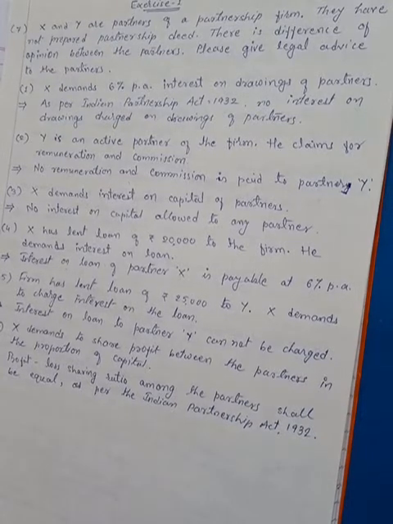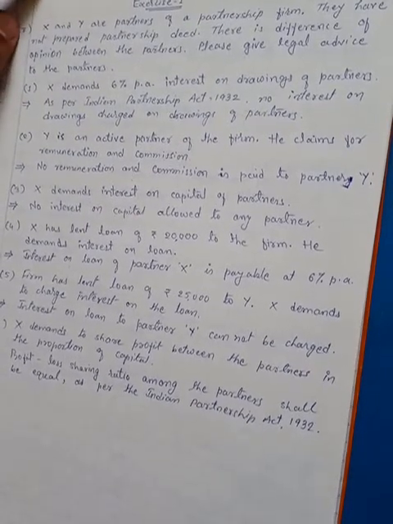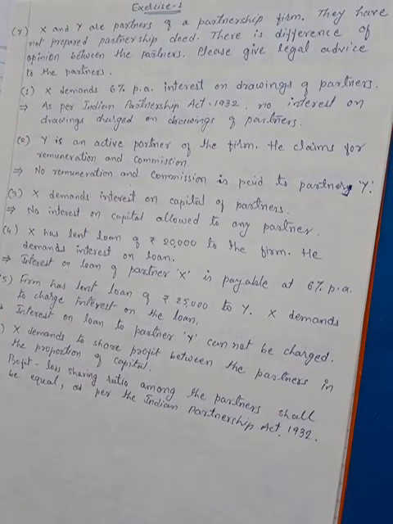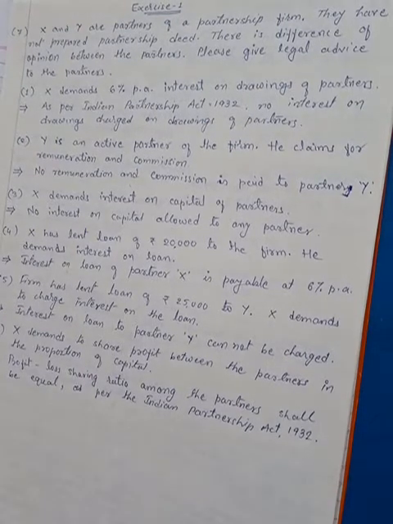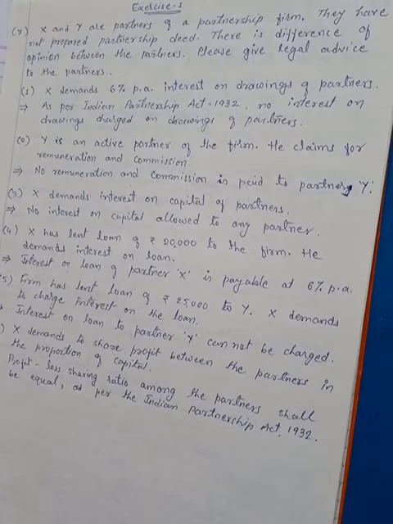So the first question we have is the 7th question in Exercise 1 in the textbook. I have taken it from the textbook only, so if you have the textbook available you can open it. Exercise 1 is available in your textbook. Go to that page and you can see that question also. I have written all the points available in the question, as well as the answers, over here. So you can see it here also, no problem.